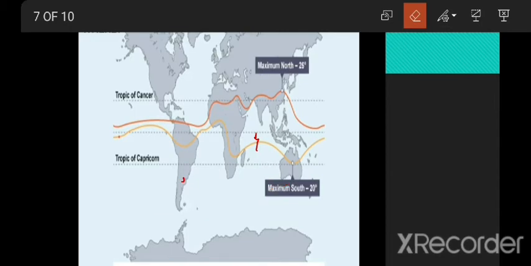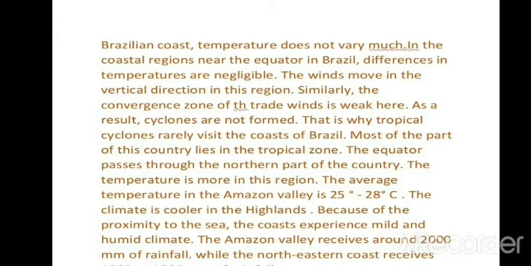Okay, now we'll go further. Most of the country lies in the tropical zone. The equator passes through the northern part of the country. The temperature is higher in this region. The average temperature in the Amazon valley is 25 to 28 degrees Celsius. The climate is cooler in the highlands. Because of the proximity to the sea, the coast experiences a mild and humid climate.